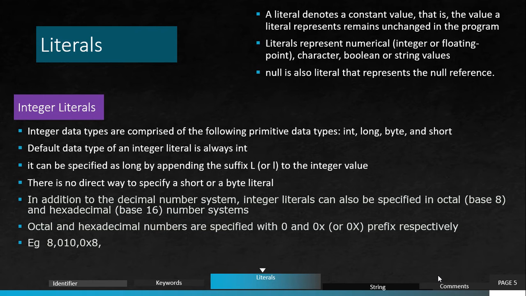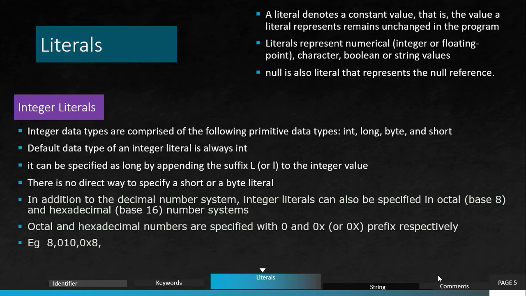A literal denotes a constant value, that is, the value represented remains unchanged in the program. Whenever you say literal, it means it has some constant value and the value remains unchanged throughout the program.